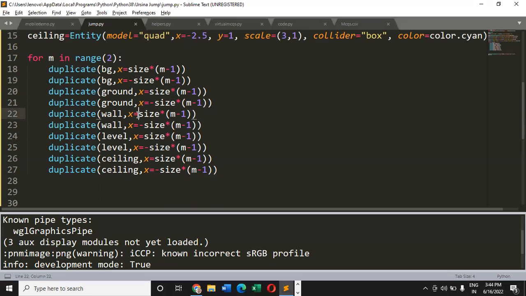So here we can add something. Let's add 5.5 to this, and here we can write 5.5. So here it is 5.5 minus size, and here it is 5.5 plus size. Similarly, here we can add something. Let's make it 2 plus, and here I'm doing 2. Here I'm doing 2.5, or you can make it 3, whatever you want. And then here I'm making again 2.5.